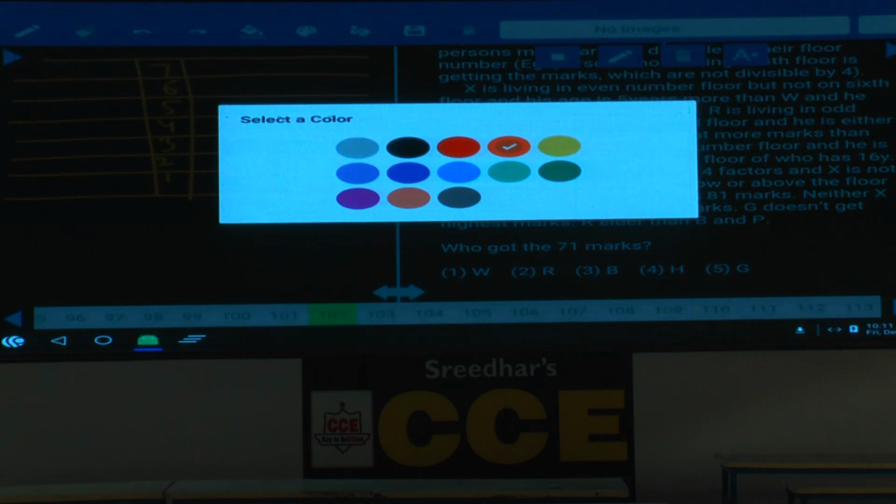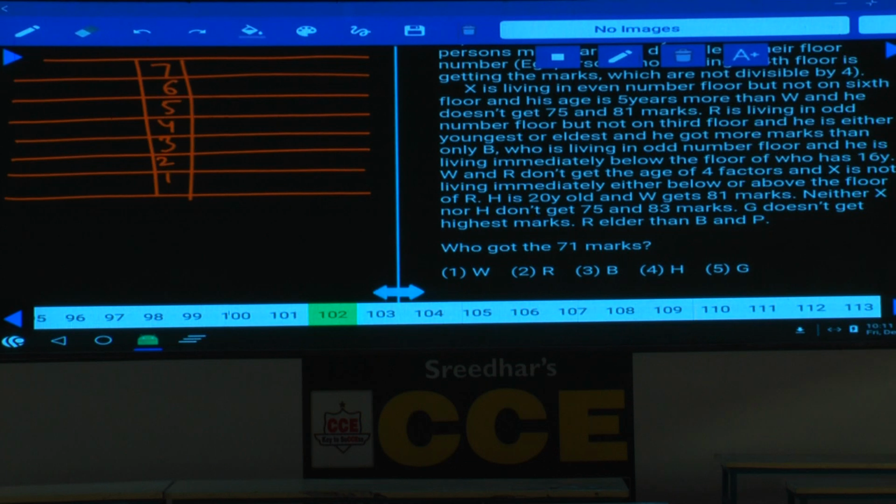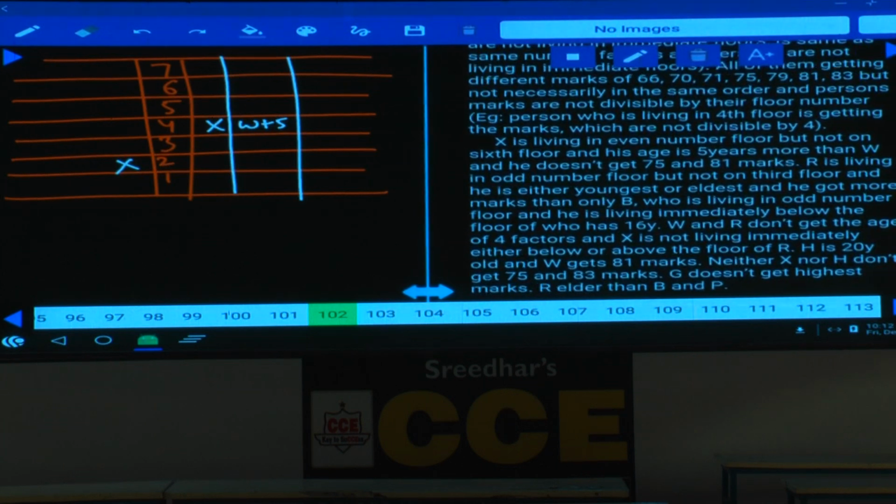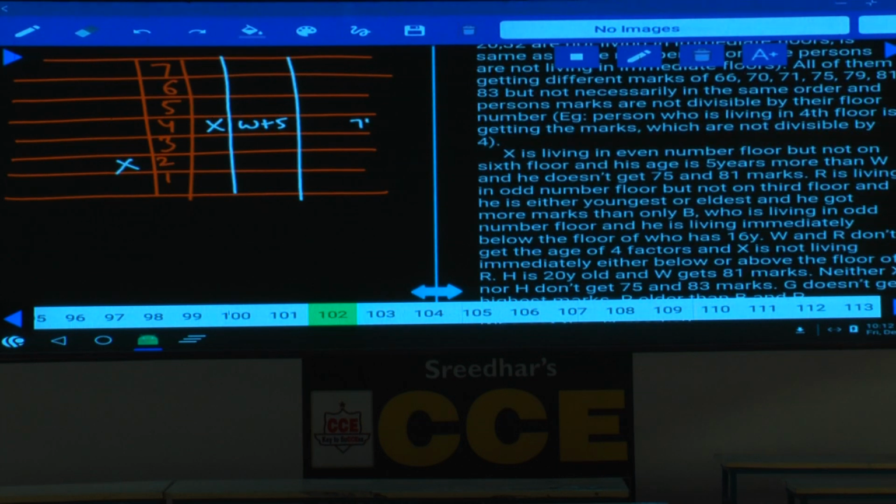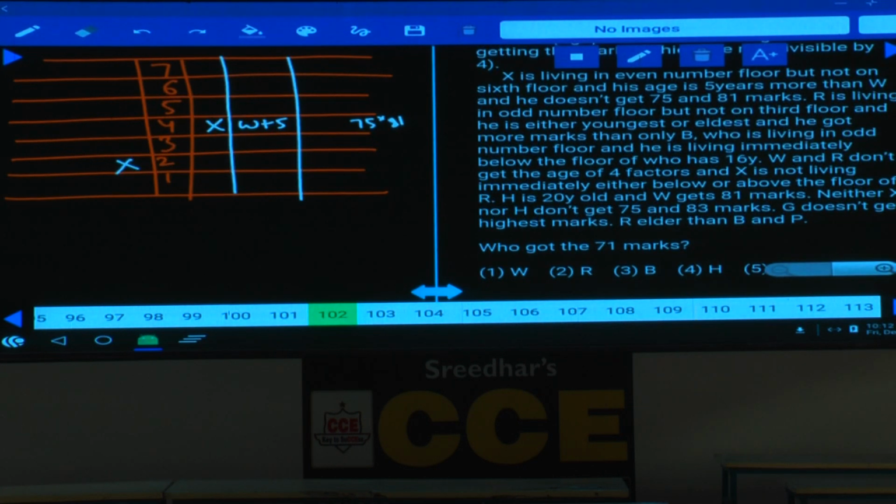Then coming to condition number 1, X is living on an even number floor, but not on the 6th floor. Hence X must be on either the 4th or the 2nd floor, isn't it? And his age is 5 years more than W, that is W plus 5. And he is not getting 75 or 81 marks. This is the first information we have.